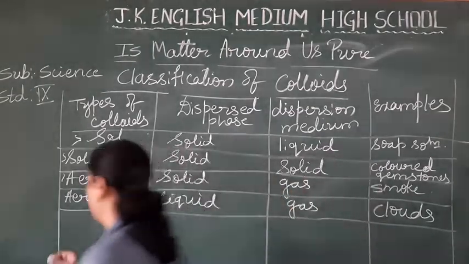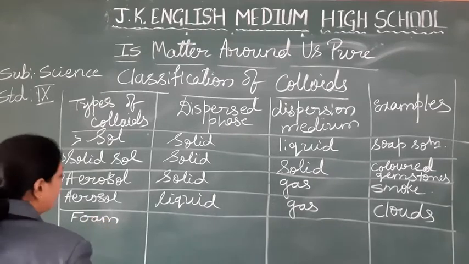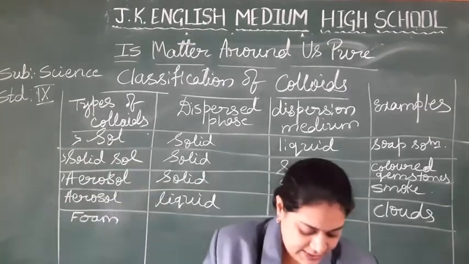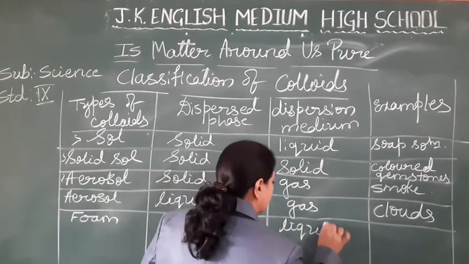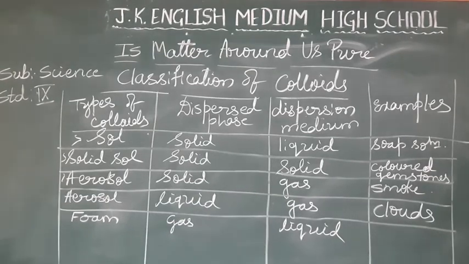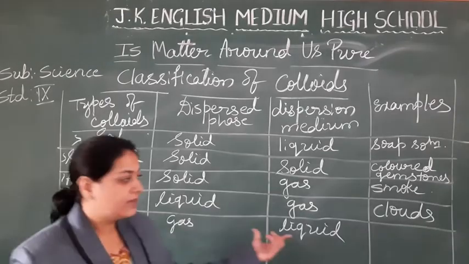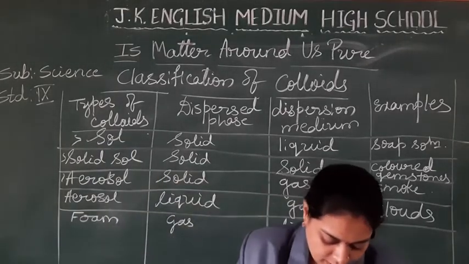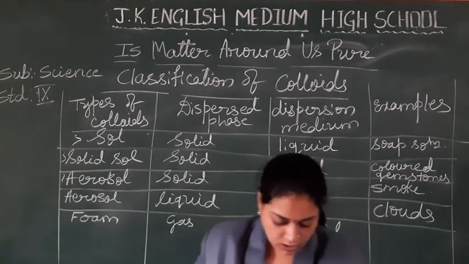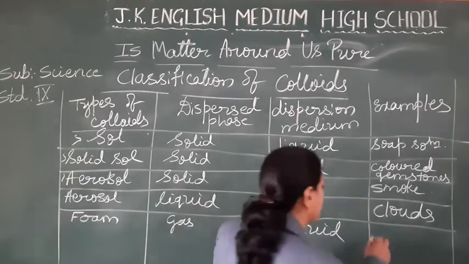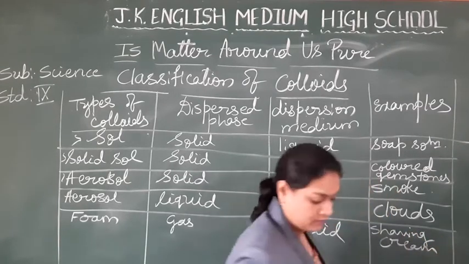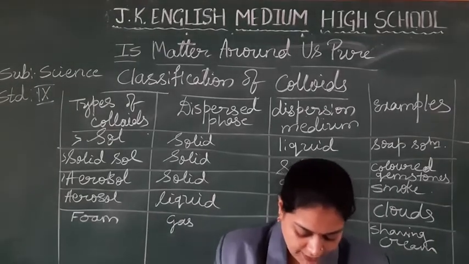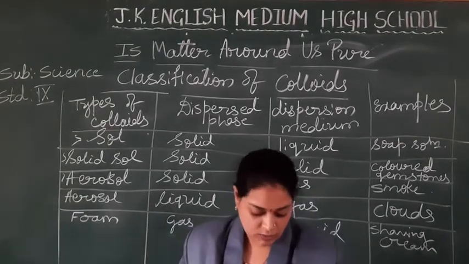Next one, foam. The dispersed phase is gas, medium is liquid. Till here, can you see, students? Okay. Gas with a liquid, example like shaving cream. Or it may be the examples like a foam. So these are all the examples.